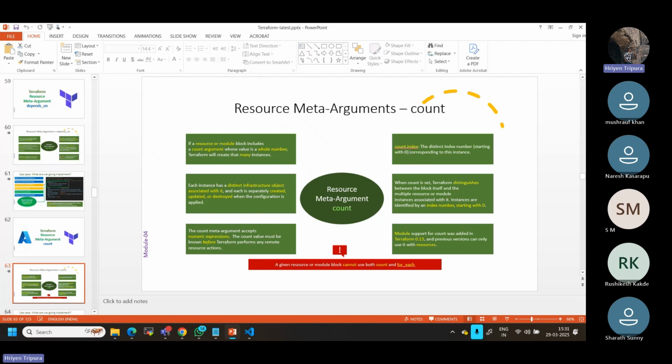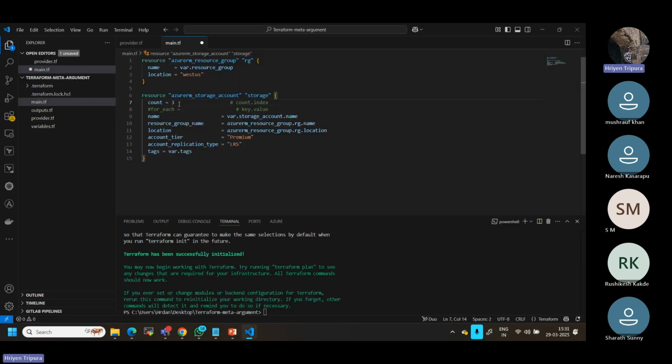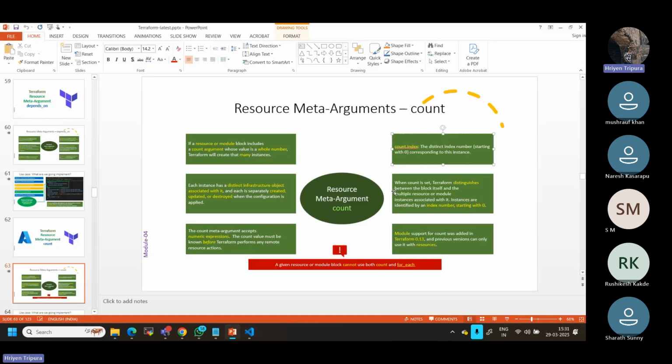It should be called count.index. As I mentioned, these are distinct index numbers starting with 0, corresponding to each instance. If I have 3, that means 3 storage accounts are going to be created, but the index will be 0, then 1, and then 2. That means 3 in total. That way it is going to create them. Anyway, we will see in some time.